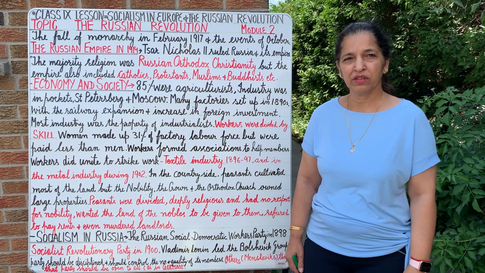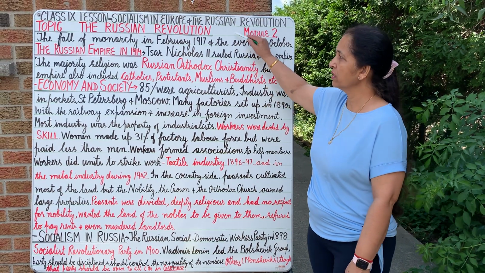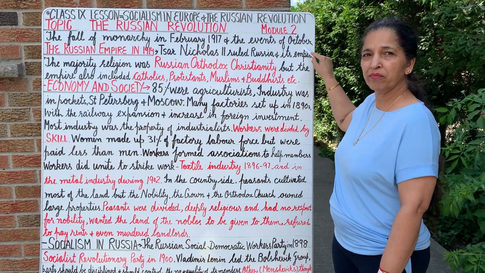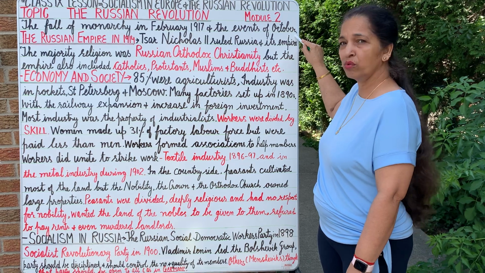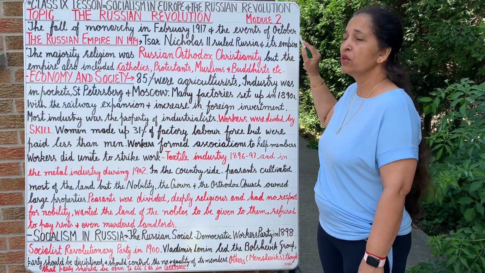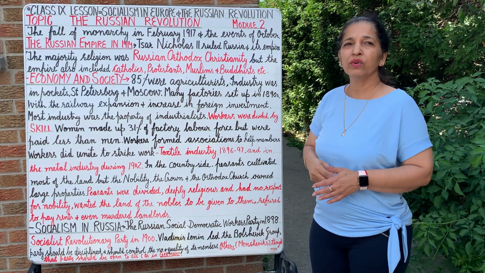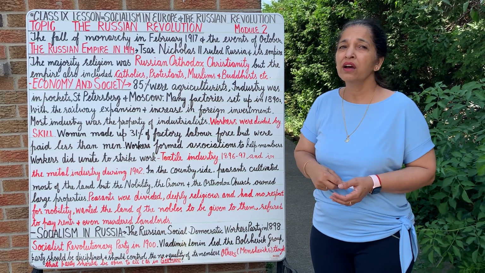So what was this Russian Revolution? What does it mean? The fall of the monarchy in February 1917 and the events of the October Revolution together is generally known as the Russian Revolution. So how did this happen in Russia? What was the economic, political and social condition in Russia that led to the revolution?